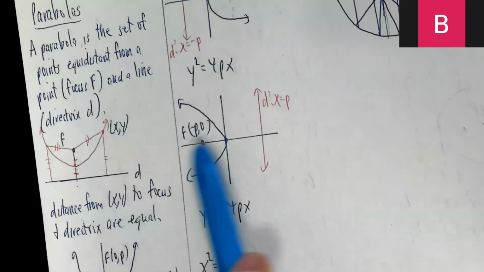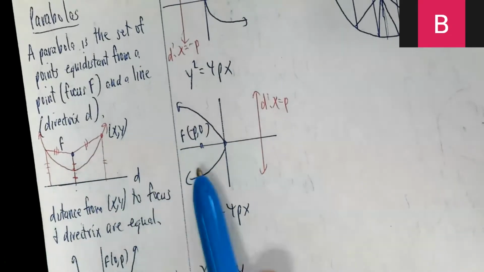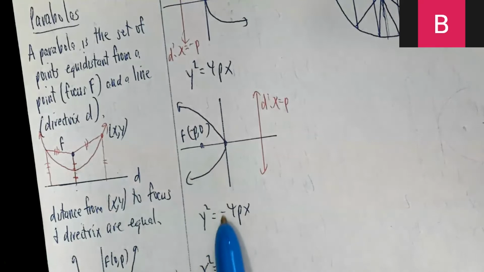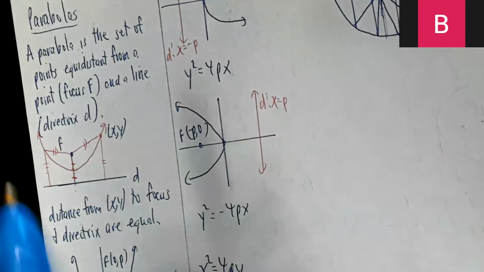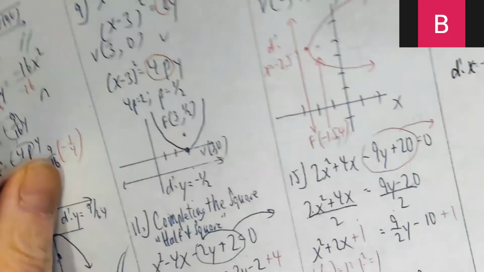Remember, you might have to manipulate the equation, right? Might have to move stuff around until you can recognize, until you can say, oh yeah, this opens left, right, up or down. Sometimes you can't tell right at the start until you manipulate a little bit. Okay.